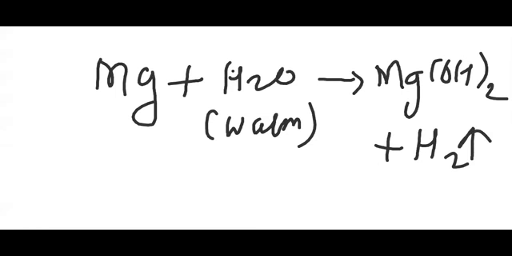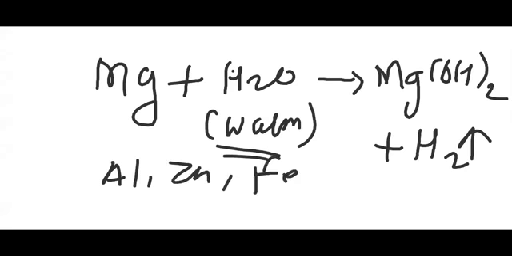Other metals such as zinc, aluminum and iron are remaining from the given metals. If you try to add these metals into the warm water, they will not show any reaction. The metals aluminum, zinc and iron neither react with the cold water nor with the warm water.